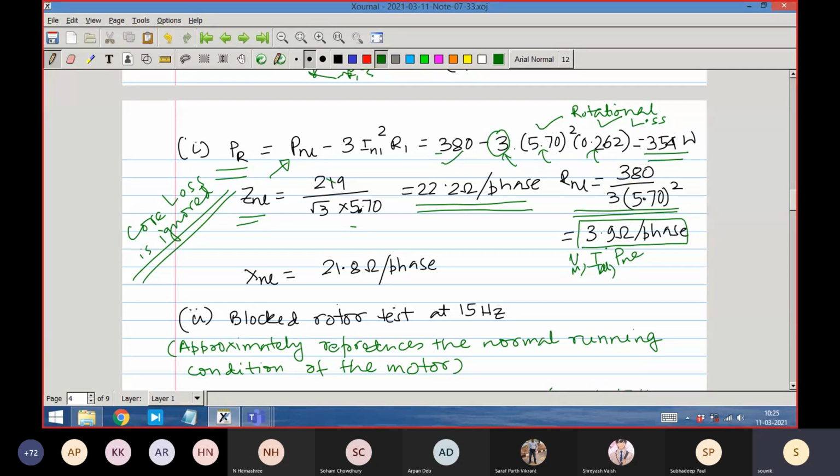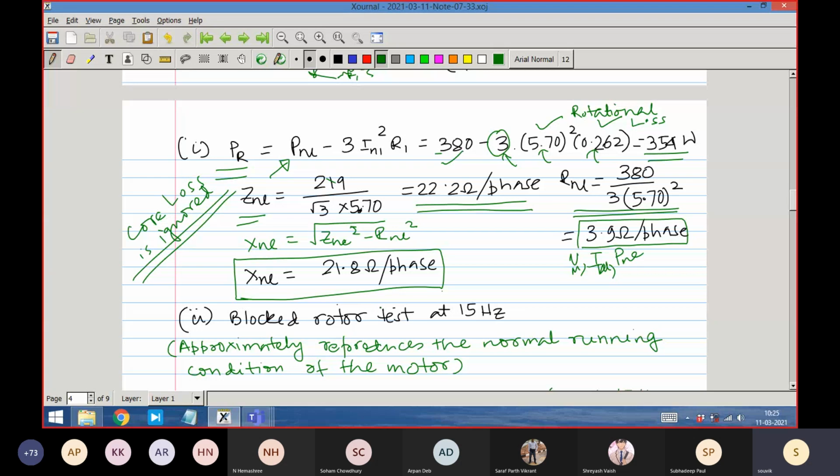I am not giving it any physical meaning with respect to the machine yet; it is just computed numbers. Then X no load is equal to the square root of Z no load square minus R no load square, and I get a quantity X no load.